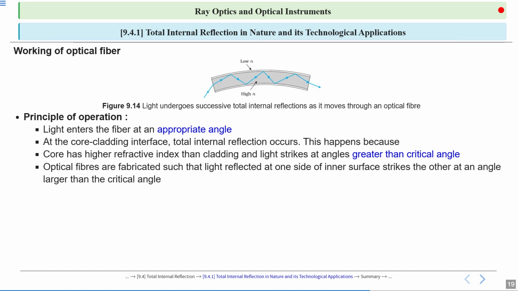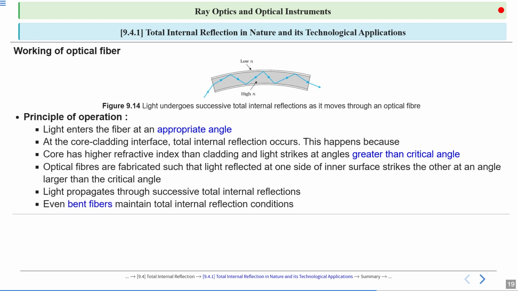Optical fibers are fabricated such that light reflected at one side of the inner surface strikes the other at an angle larger than the critical angle. Light propagates through successive total internal reflections.